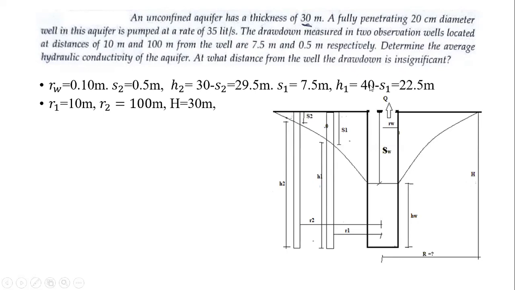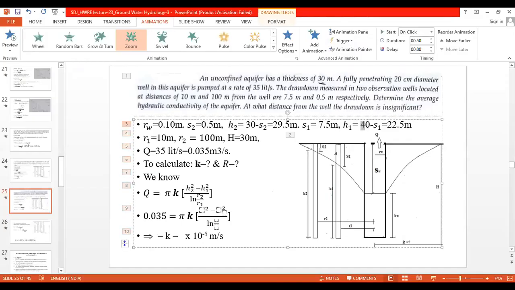How come I wrote 40 here? This should be 30. Just check the answers. Might be the answers are correct, but I pasted it wrongly there. 30 minus 7.5 is 22.5. By mistake I wrote 40 here, so we have to consider it as 30. Clear? So now we got the water level in well number 1 as 30 minus S1, that is 22.5 meters we can say.